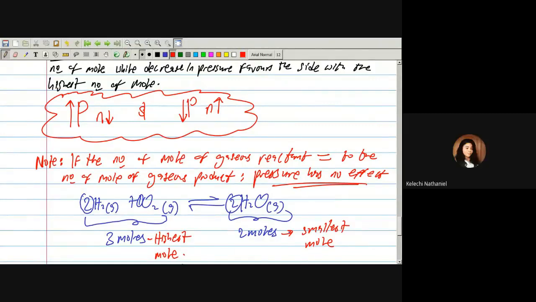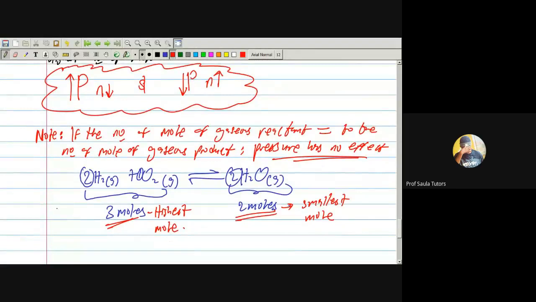Forward reaction, because increase in pressure will favor the smallest mole. If I decrease pressure, where will it favor? Backward reaction. Don't forget, decrease in pressure favors the highest number of mole. It is not hard, it's just as simple as that.